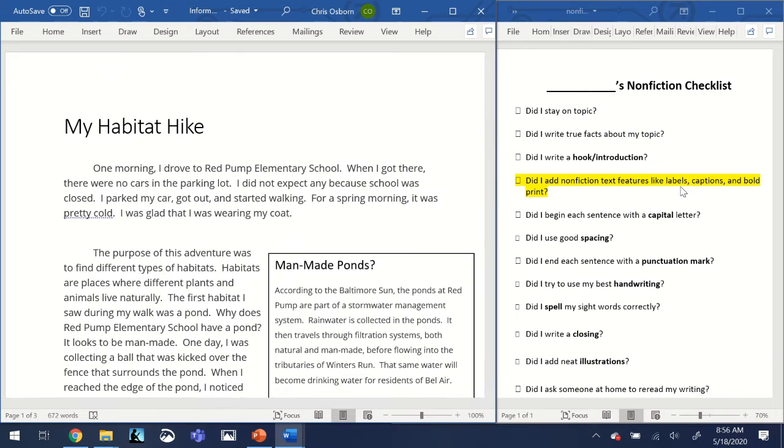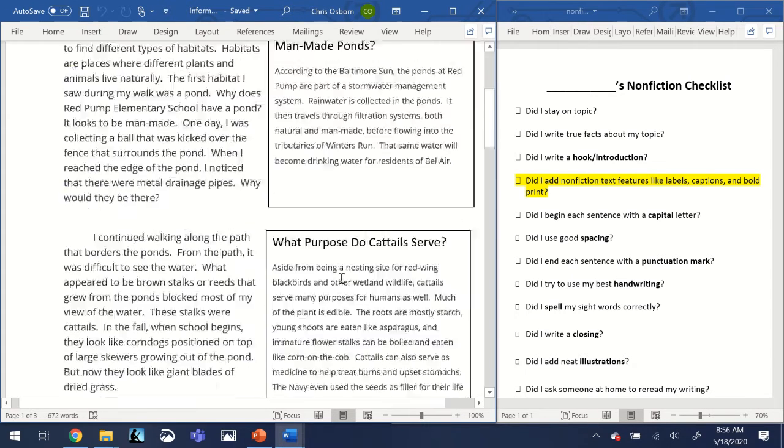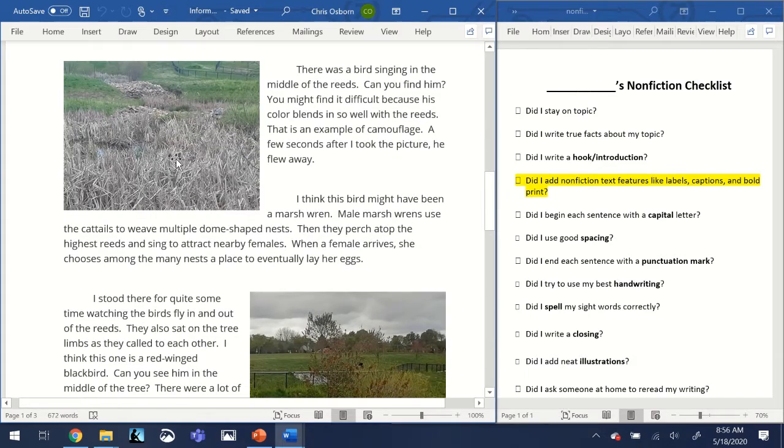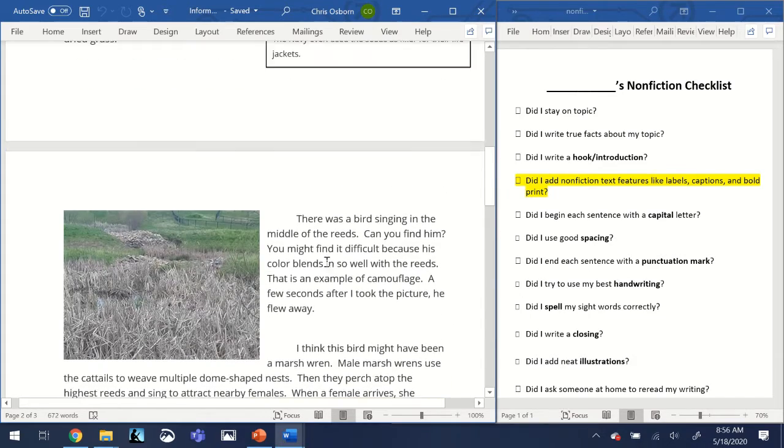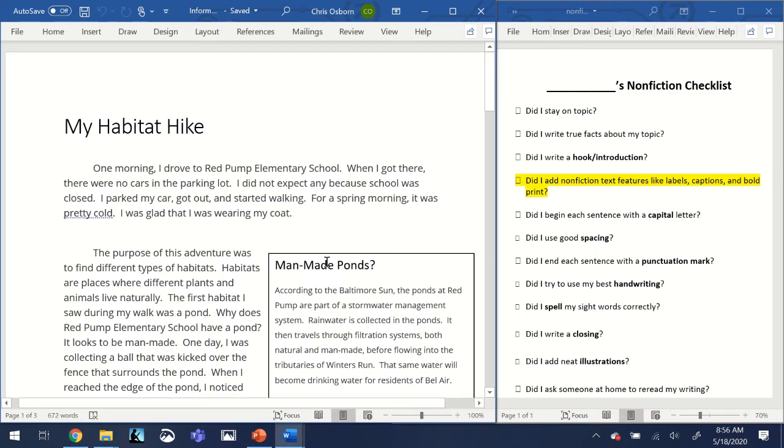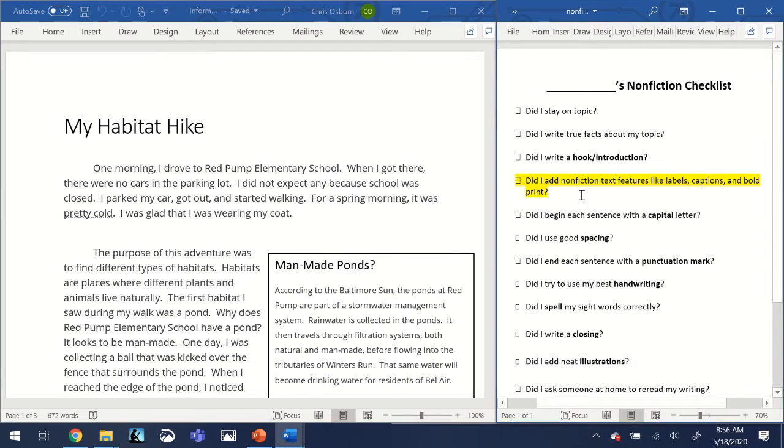Could I have added the captions for my photographs here? Yes. So I think that is something that I could improve on. So I'm going to write here, can add more. That way I know that I can come back to that and actually improve on that.